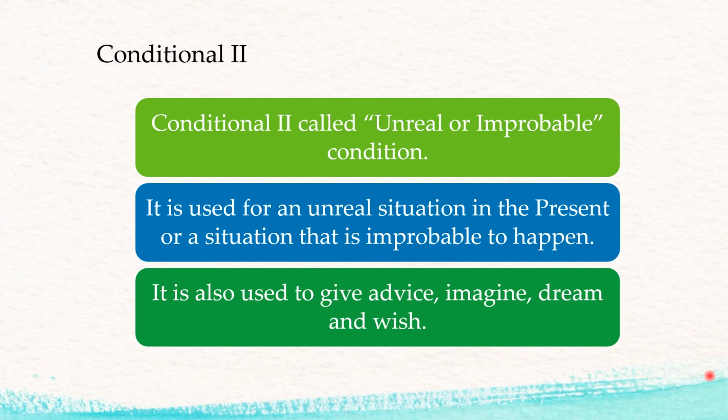Conditional two is called unreal or improbable condition. It is used for an unreal situation in the present or a situation that is improbable to happen. It is also used to give advice, imagine, dream, and wish. Let's see how it works.